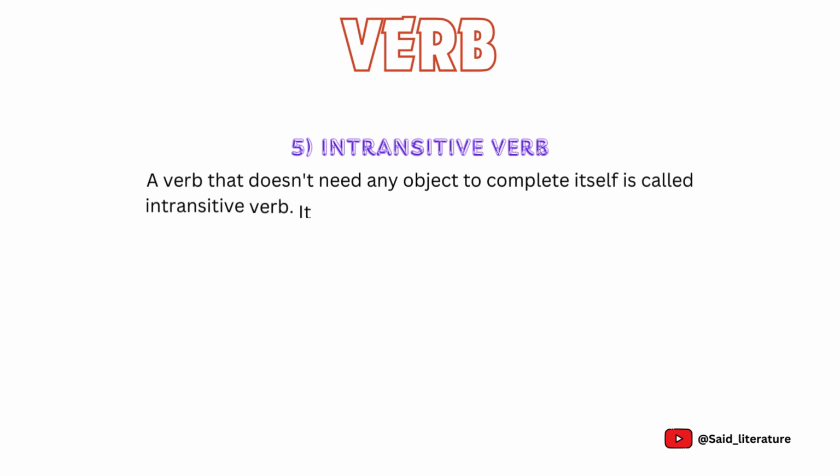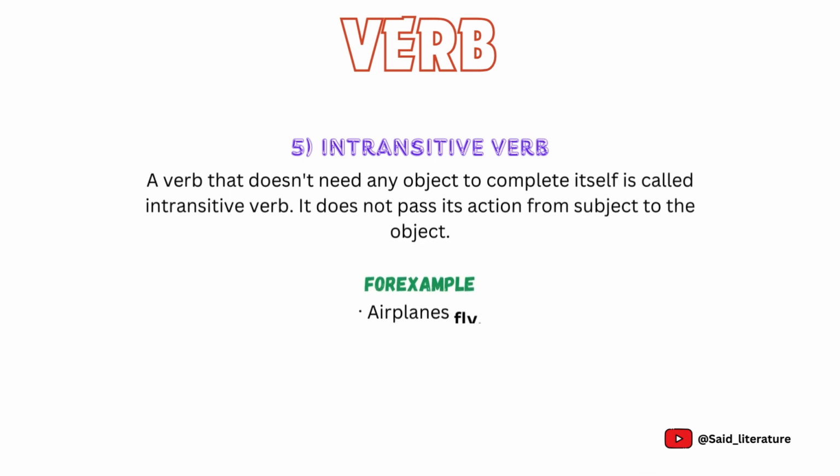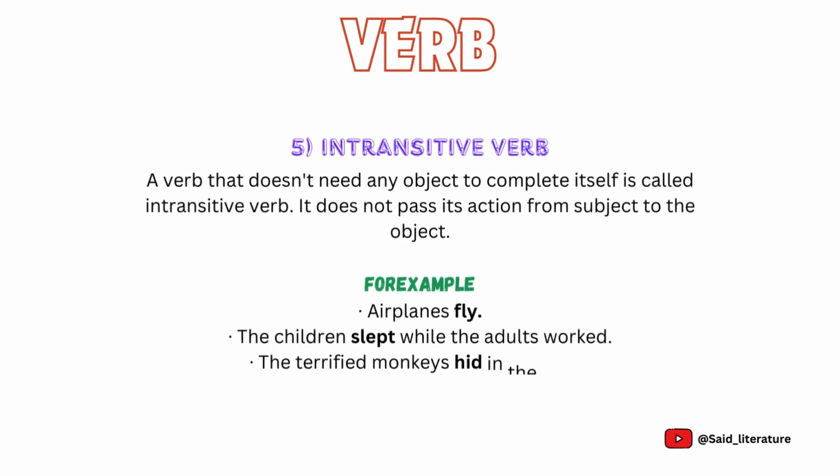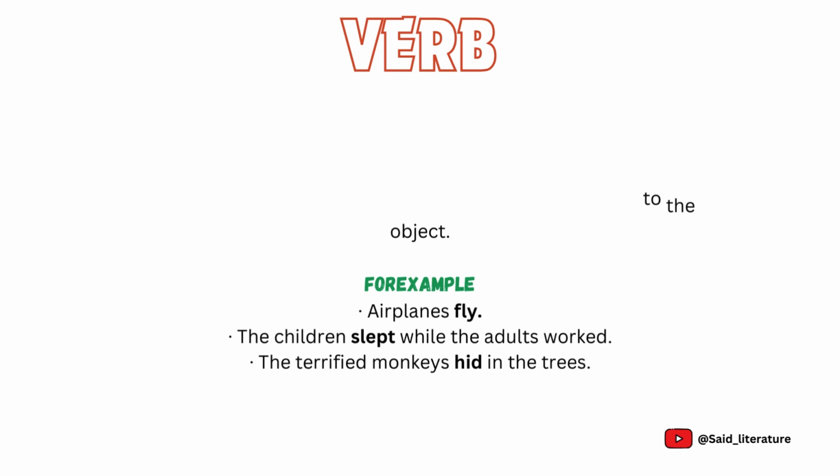Fifth is intransitive verb. A verb that doesn't need any object to complete itself is called intransitive verb. It does not pass its action from subject to the object. Examples are: airplanes fly. The children slept while the adults worked. The terrified monkeys hid in the trees.